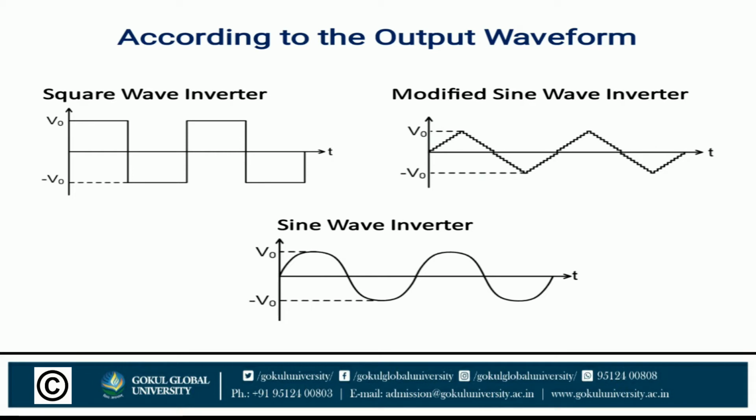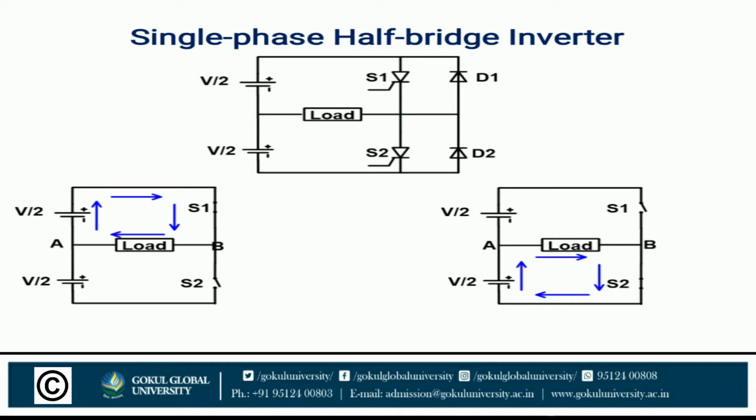Now, according to the type of load, we are going to classify. There are two types of AC power, single phase and three phase. Therefore, there are two types of load, and accordingly there are two types of inverter, single phase inverter and three phase inverter. In a single phase inverter, the load is single phase and the inverter is used to run that load. There are two types of single phase inverter, half bridge inverter and full bridge inverter.